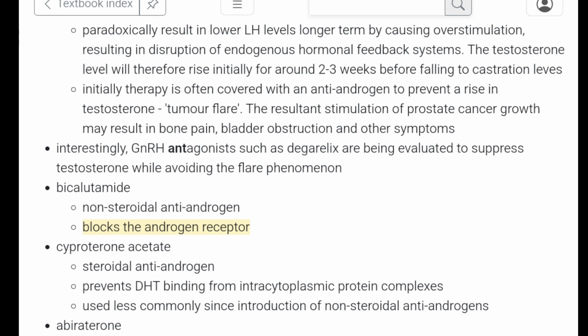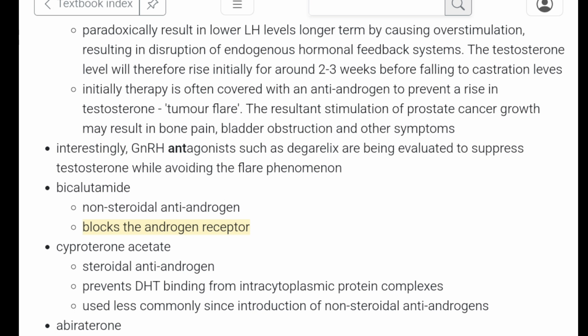Now, the last tumor is prostatic carcinoma. If it is of initial stages, that is T1 and T2, then we observe the patient. We can do radical prostatectomy, and then we can do radiotherapy, which has its own side effects, like it can lead to cancer of the colon and other parts of the alimentary canal. While if it is T3 or T4, first of all we give hormonal therapy, then we can do radical prostatectomy, and finally we can give radiotherapy.